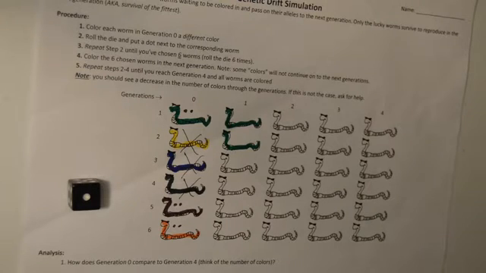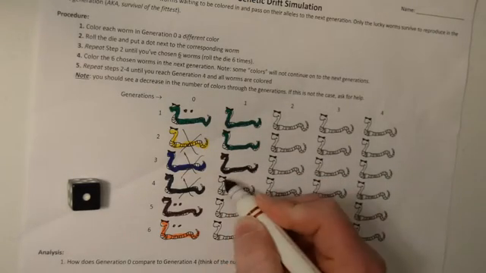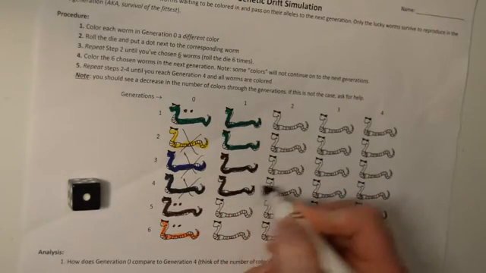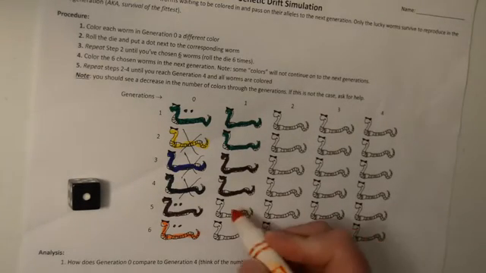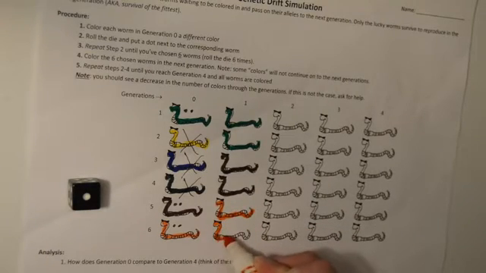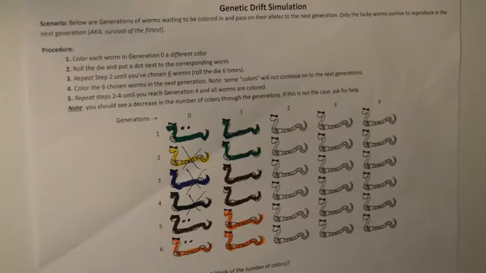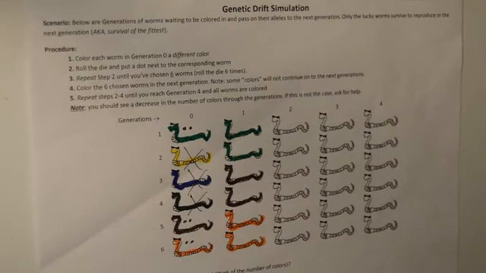The brown worm was lucky enough to live long enough to reproduce twice, so it will have 2 offsprings in the next generation. The orange worm lived long enough to reproduce twice, so it will also have 2 offsprings in the second generation. We're going to repeat steps 2 through 4 until we've reached generation 4 and all the worms are colored. So at this point, generation 0 has gotten old and died.